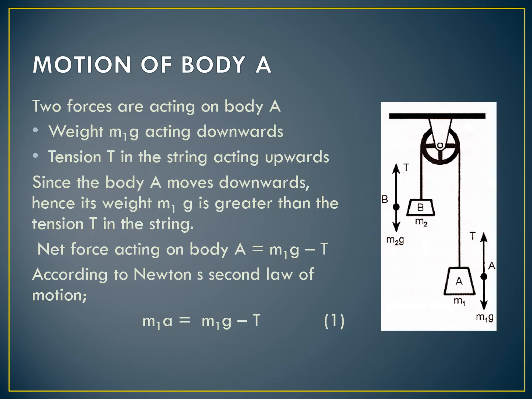According to Newton's second law of motion, we know that net force is equal to mass into acceleration. So here in this case net force will be equal to m1a. So the equation for the body A becomes m1a is equal to m1g minus T. Let this equation be equation number 1.